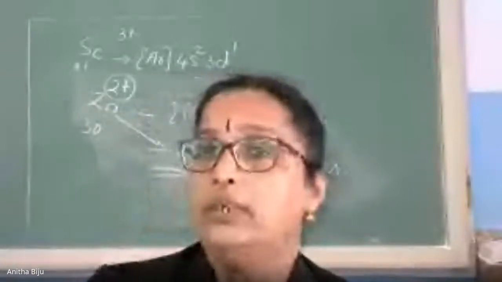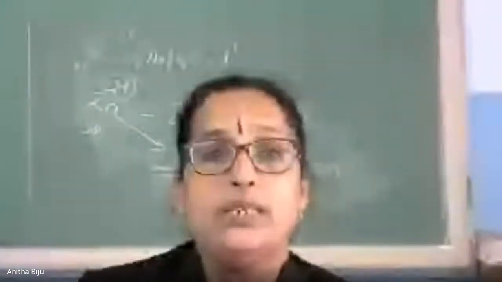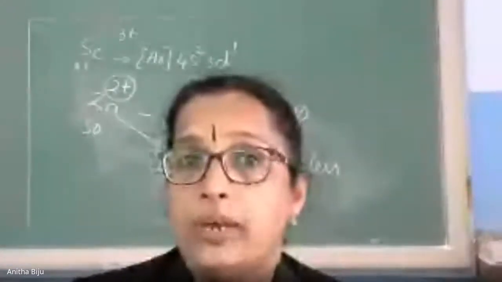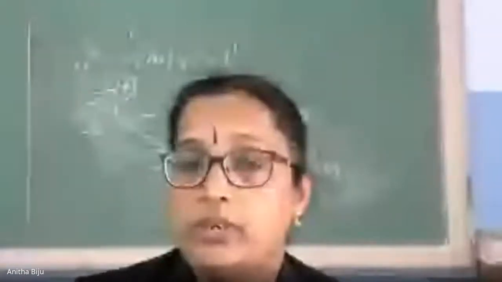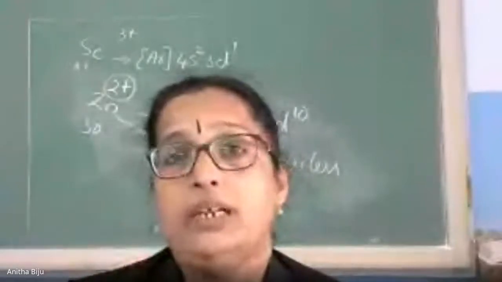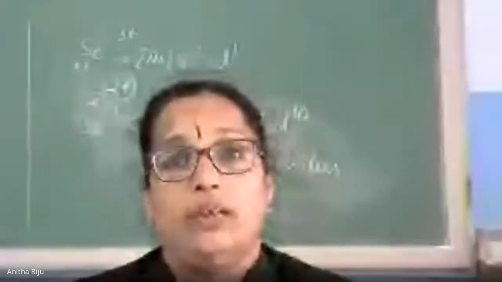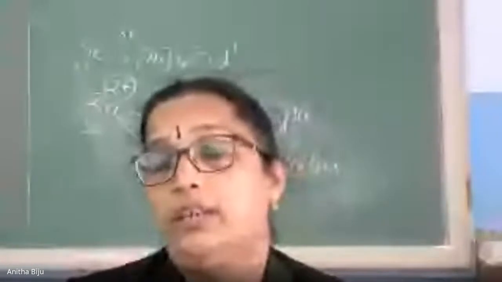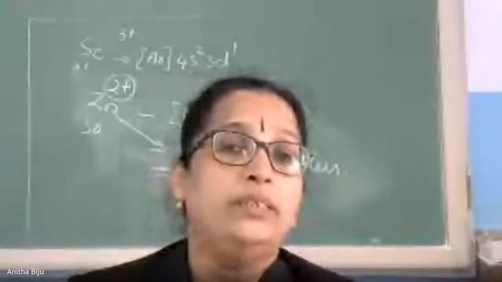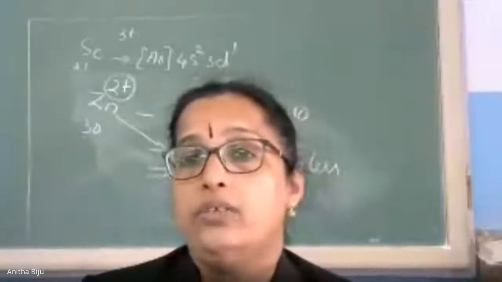When we arrange these 5 orbitals in increasing order of energy, dz square comes first, then dx square minus y square and dxy come in the next category, and dxz and dyz come in the last category. So there are 3 categories. But the first and second come under the t2g level, and the last 2 come under the eg level. This we will discuss in the next chapter, coordination compounds. Then you can understand it more. Now you have understood this much.